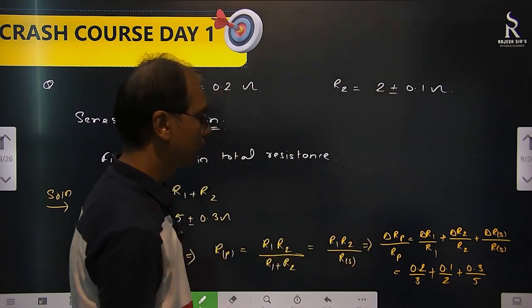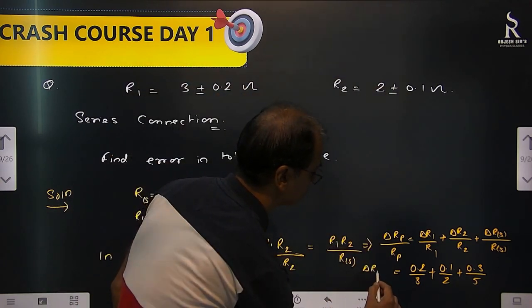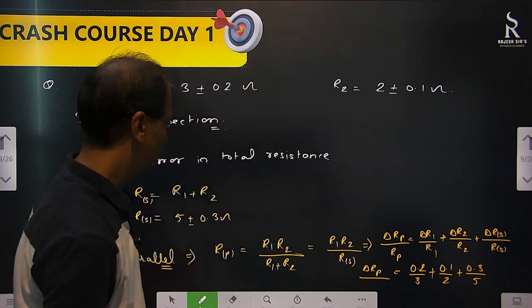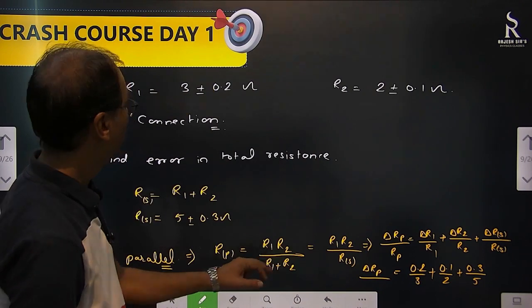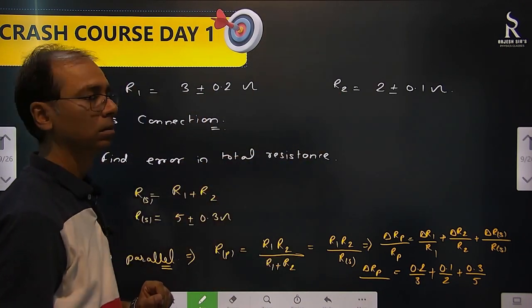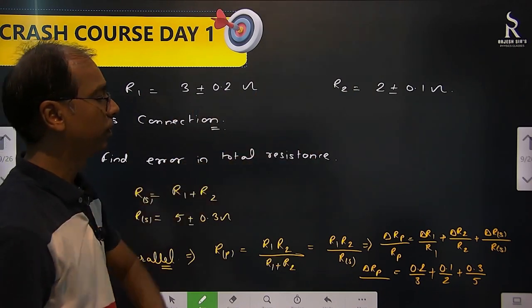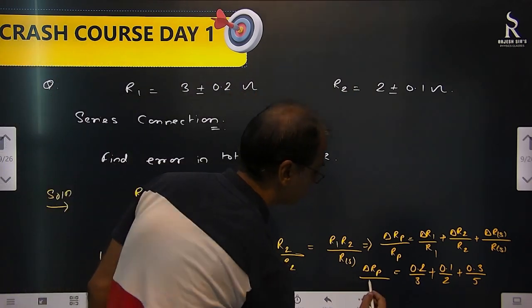This is equal to what? Delta Rp by Rp. And what is Rp? Rp is this now. Let's put it. R1 R2 means 3 into 2, 6, by R1 plus R2, 3 plus 2, 5. 6 by 5, 1.2.